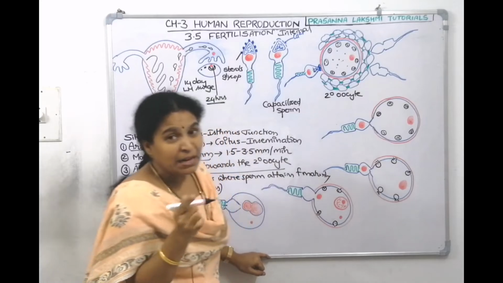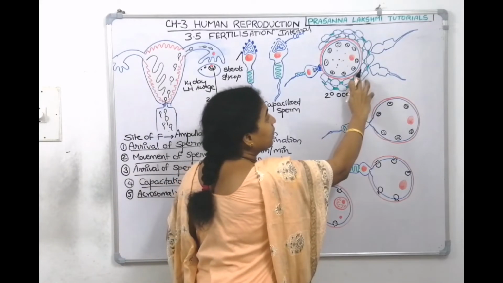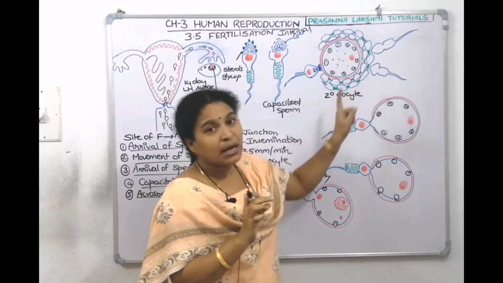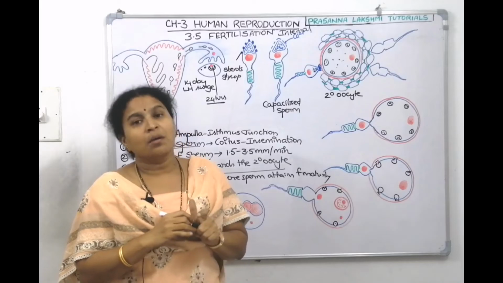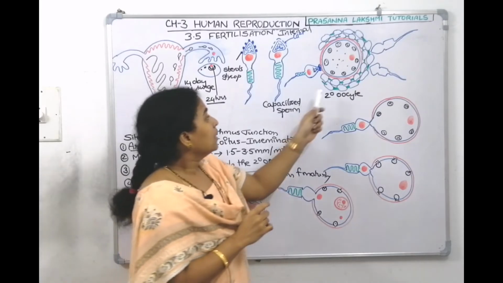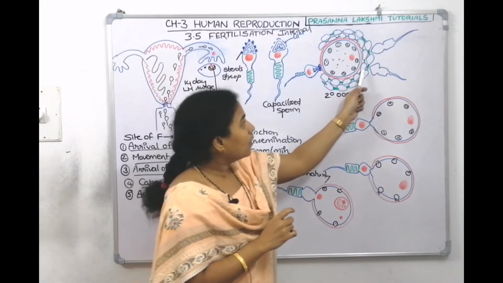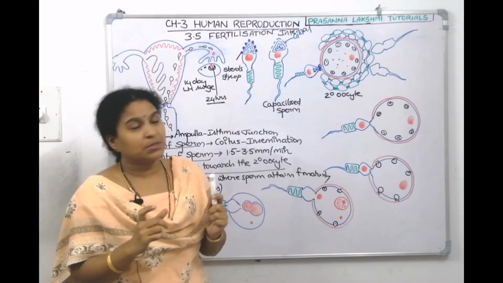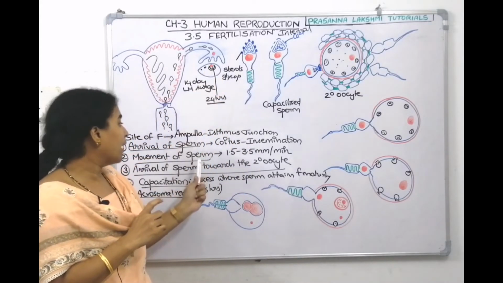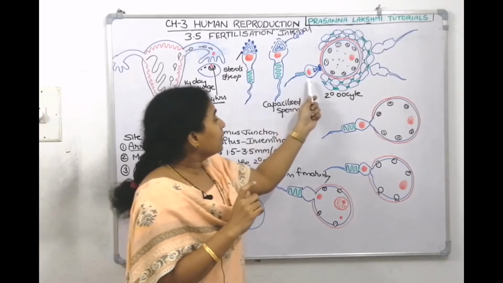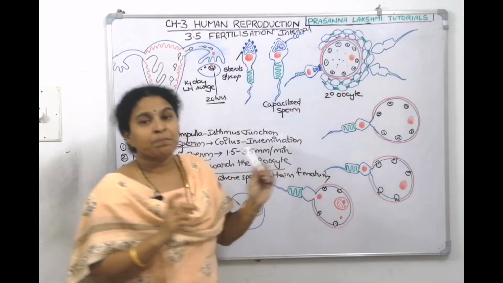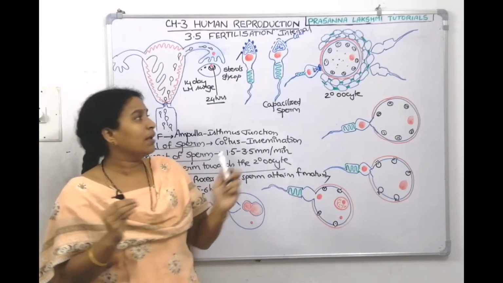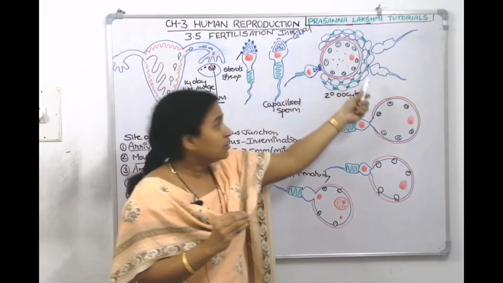And this space is the perivitelline space, and the red colored one is the zona pellucida layer, and all these cells are corona radiata cells which are glued by a mucous substance called hyaluronic acid. The green colored layer which is gluing all these cells is hyaluronic acid. We discussed how many capacitized sperms can reach the fallopian tube, 200 we told, 1% we told. So, here I drew one sperm and here there are a few sperms. These many sperms will reach the fallopian tube. Again, of those, only 8 or 10 sperms will reach near the egg.